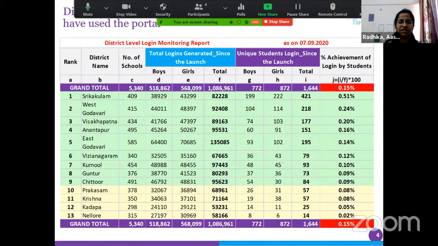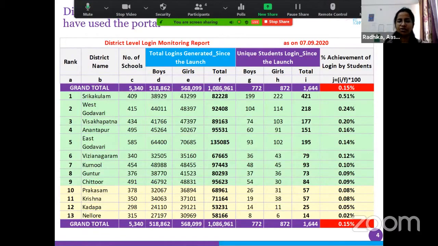Somebody in the chat box has asked how to create a student ID. Sir, you don't have to create the student unique ID. We will create them. You just have to communicate to the student that this is your ID and this is your password. The password for all the students is 123456. The unique ID for the student will be the ID already available in the school database.